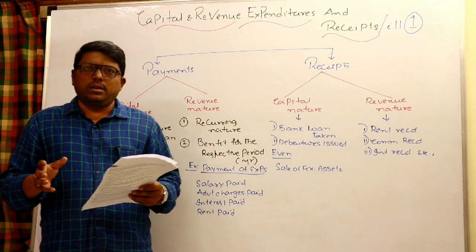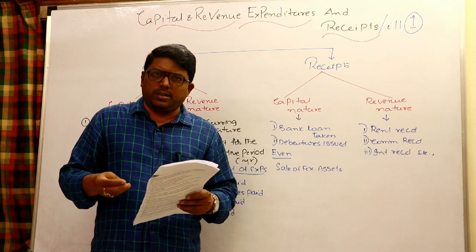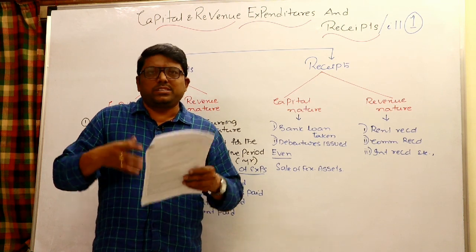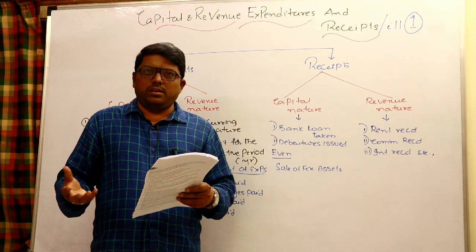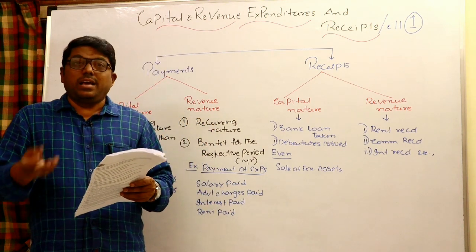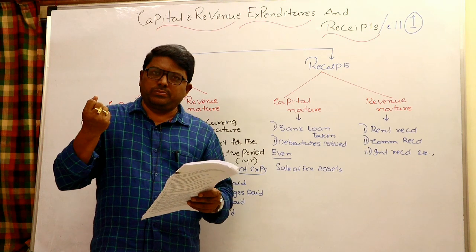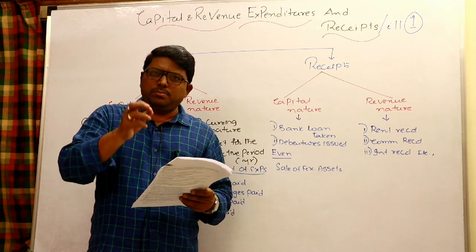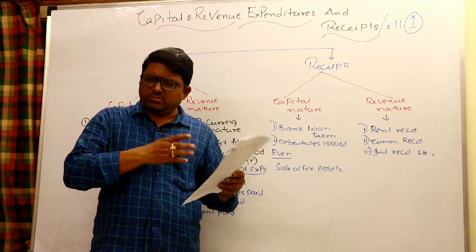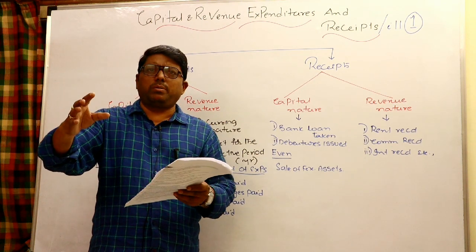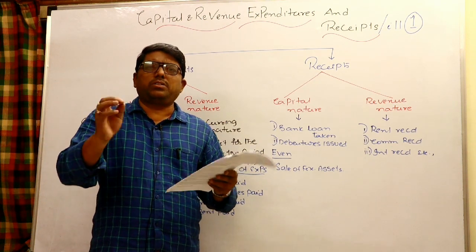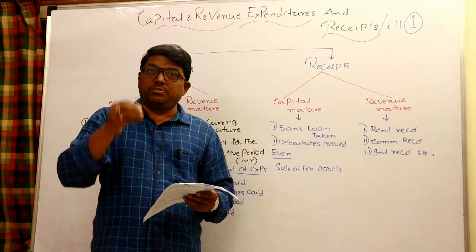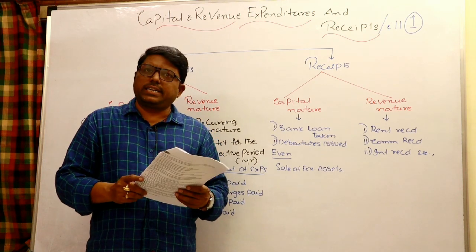Say example, I bought an asset. While using that asset, some repair charges will incur in the normal running of my asset. That is a revenue expenditure. Otherwise, I spend some expenditure like repair and some kind of service expenditure. Because of that, capacity of the particular asset is improved, performance is increased, then I would like to say it is a capital expenditure. If the asset is in the same status, same condition after repairs also, I am using that properly, but there is some repair incurred. After repair, it is working in the normal manner. It is a revenue expenditure. Otherwise, after spending some repair charges, if earning capacity increases, then we can say that is a capital expenditure.